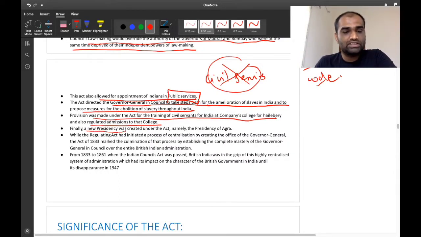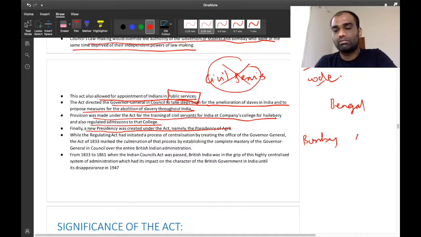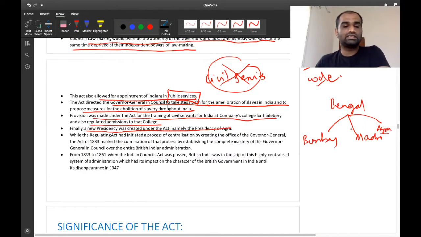Finally, a new presidency was created under the act, namely the Presidency of Agra. See, before this Charter Act, there were three presidencies: the Presidency of Bengal, the Presidency of Bombay, and the Presidency of Madras. Now, Bombay as well as Madras came under the administrative control of Bengal. Now, this third type of presidency which was established was called Agra. Clear? This act established a new presidency called Agra.